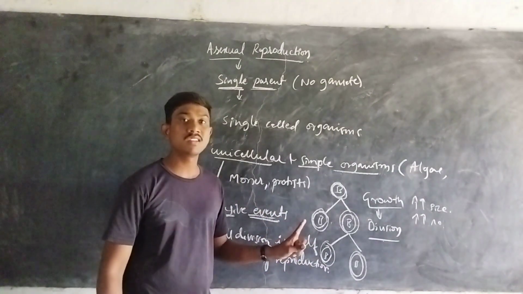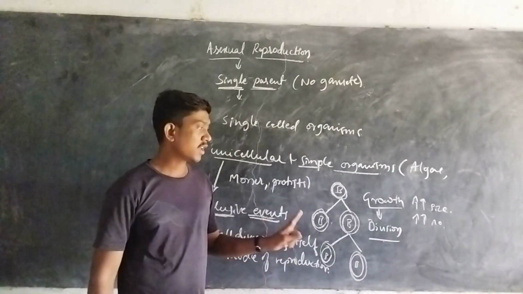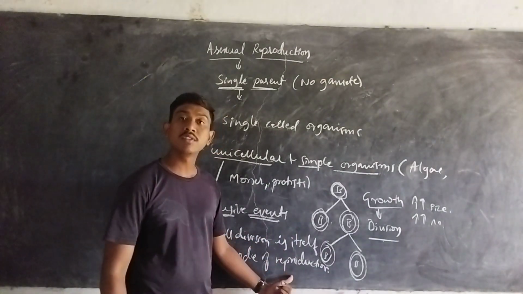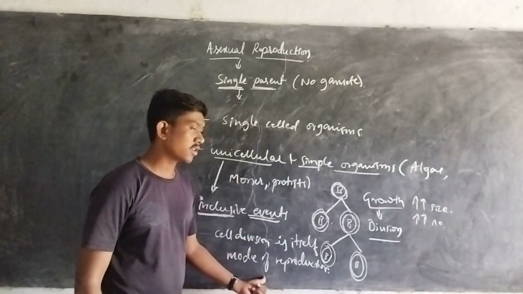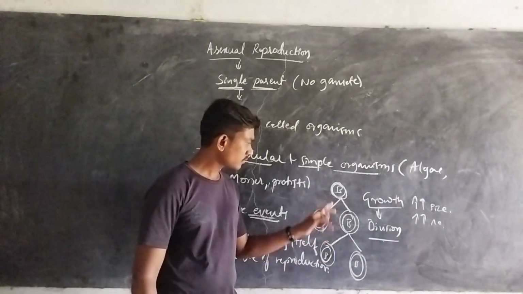This we only claim as division. But in most unicellular organisms, the cell division is itself a kind of reproduction, or a mode of reproduction. So we can say this one is division or reproduction.